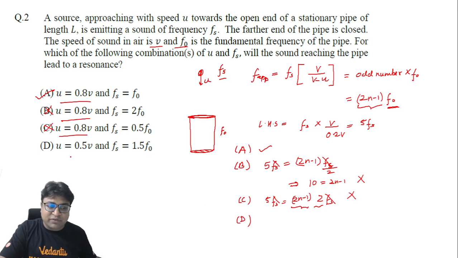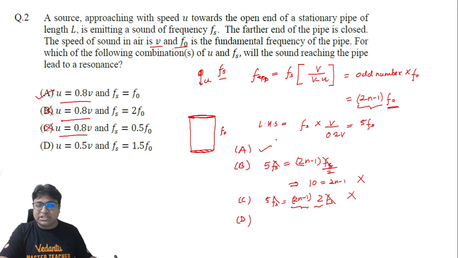When we are checking option D, u is given to be 0.5 V. So we have to calculate the LHS again. In the denominator we will have 0.5 V, so V divided by 0.5 V will become 2. So it becomes 2 Fs, which equals, on the right hand side, 2n minus 1 into F naught.